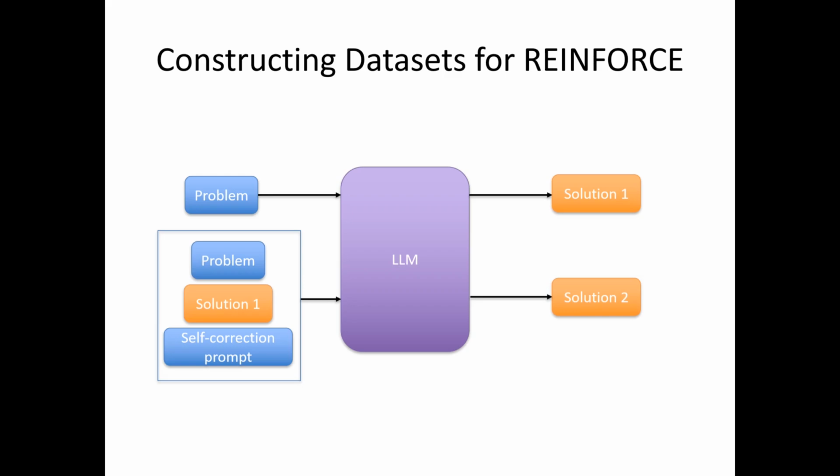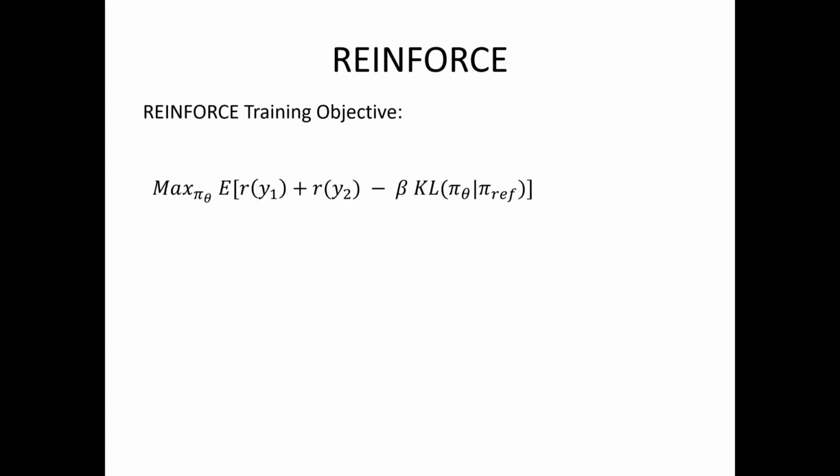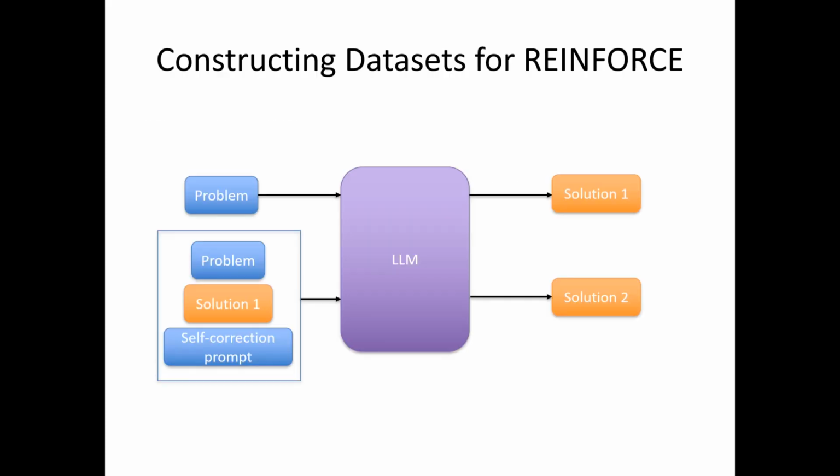The only difference here is that the LLM is initially the off-the-shelf LLM, but during training, we use the updated LLM to generate a dataset, rather than always using the original off-the-shelf LLM to generate a dataset. So this is why it's called on-policy or online learning.